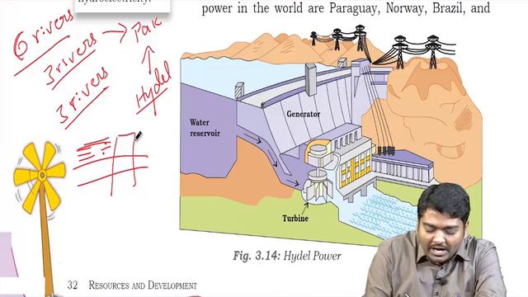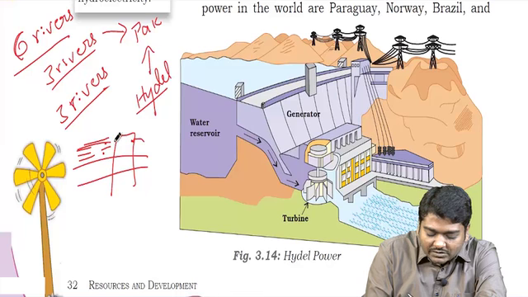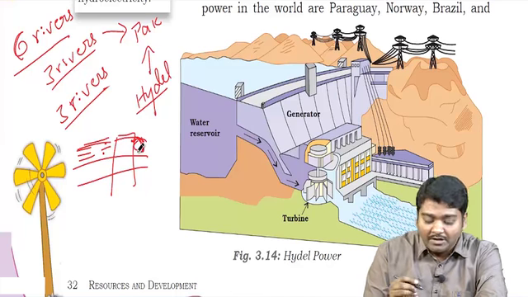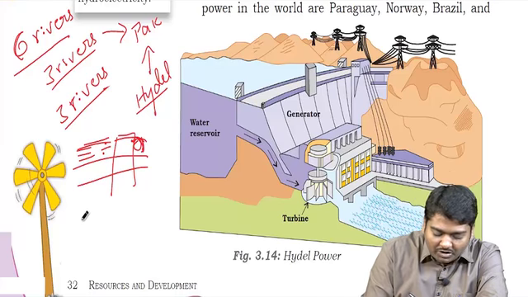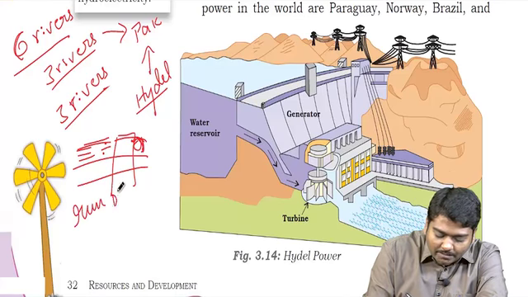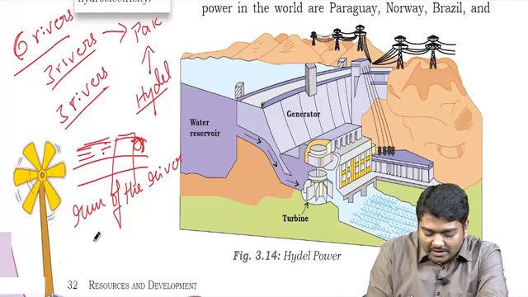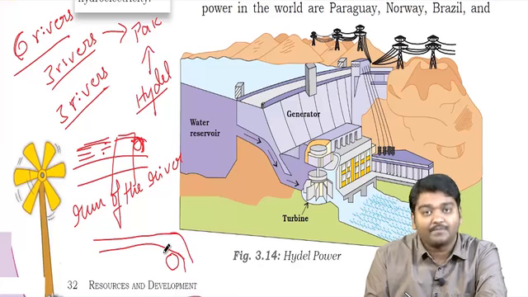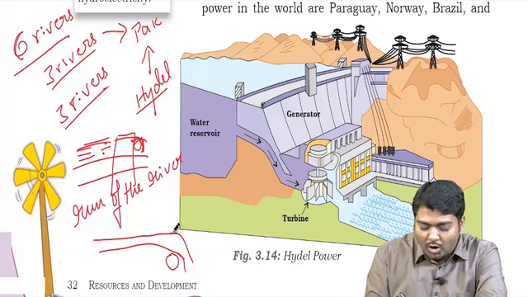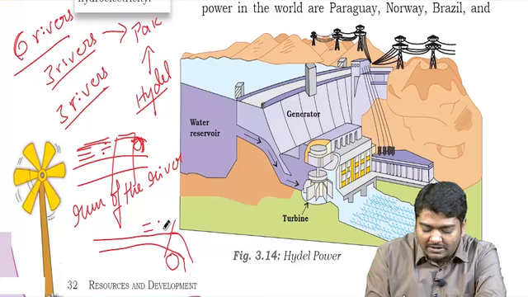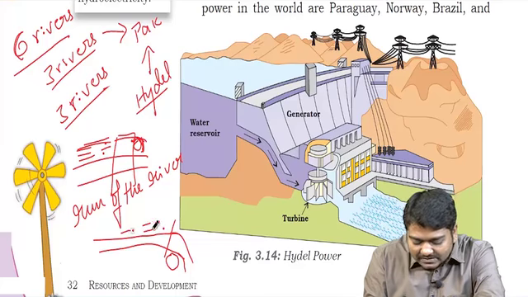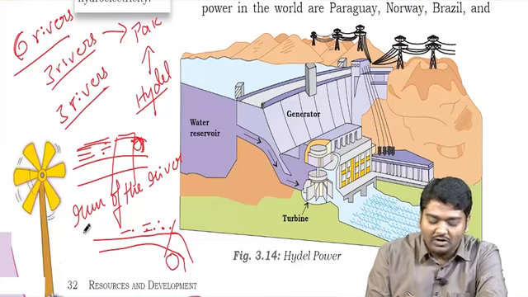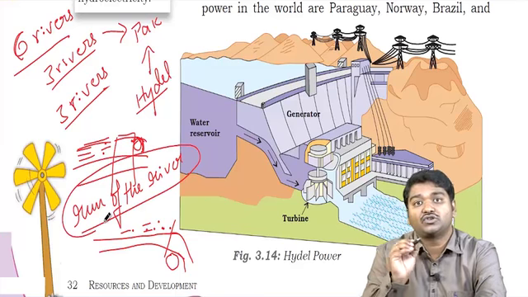And then slowly I open the gate and water flows out, the turbine will be kept there and it generates electricity. Now with Pakistan rivers, what we do, we go for run of the river. The meaning of this is, if the river is flowing like this, I construct the turbine here so that I am not storing the water much. Even if I store, it is very less, right? So this is what we call run of the river. It does not store much.